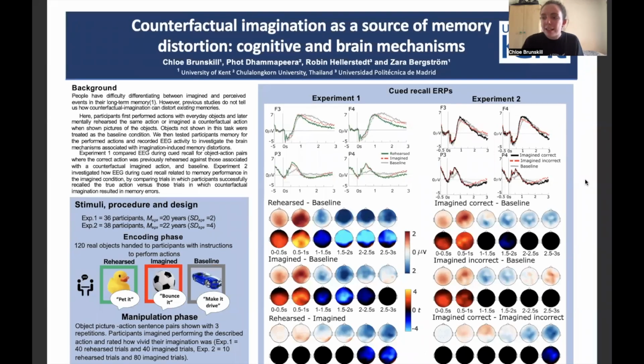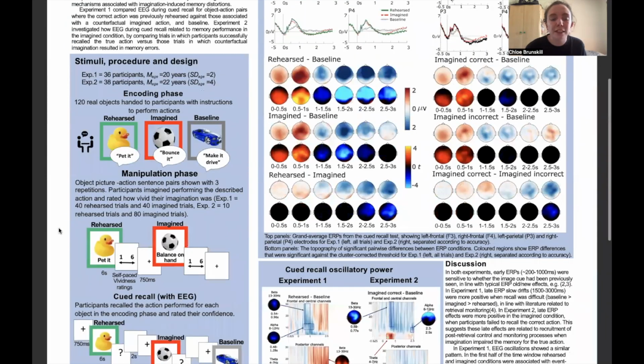Today I'm presenting research showing counterfactual imagination as a source of memory distortion. It's well known that people struggle to differentiate between imagined and perceived events in their long-term memory. However, less is known about how imagination can update and distort existing memories. Our experiment was split across two sessions.